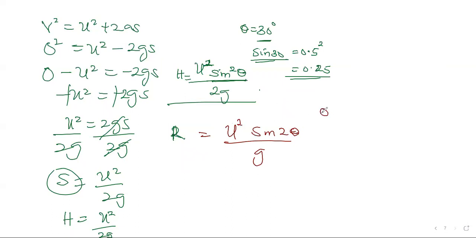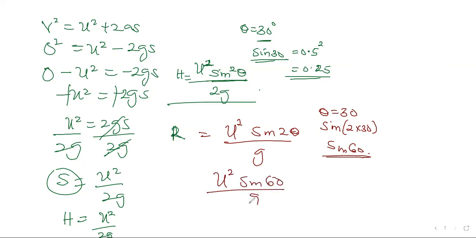Now, this one is different. If your theta is 30 degrees, then that will be sine 2 theta, that's 2 times 30, which is sine 60. So we have this to be u squared sine 60 over g. So please note this. This is the difference between range and maximum height. So now let me quickly go back.